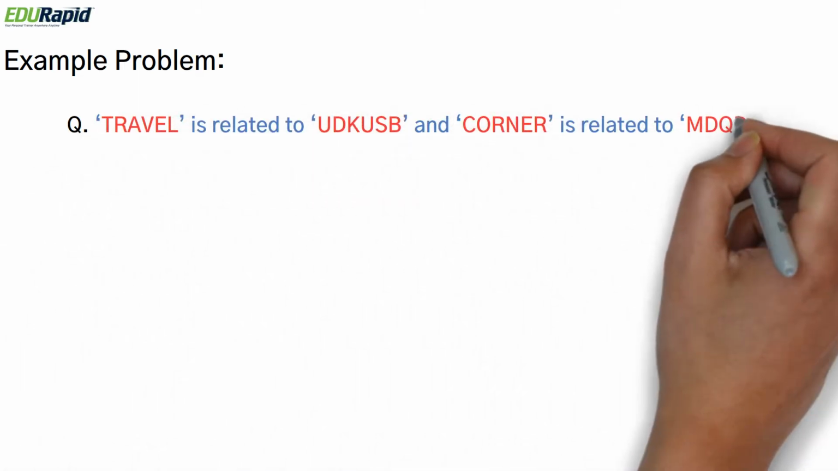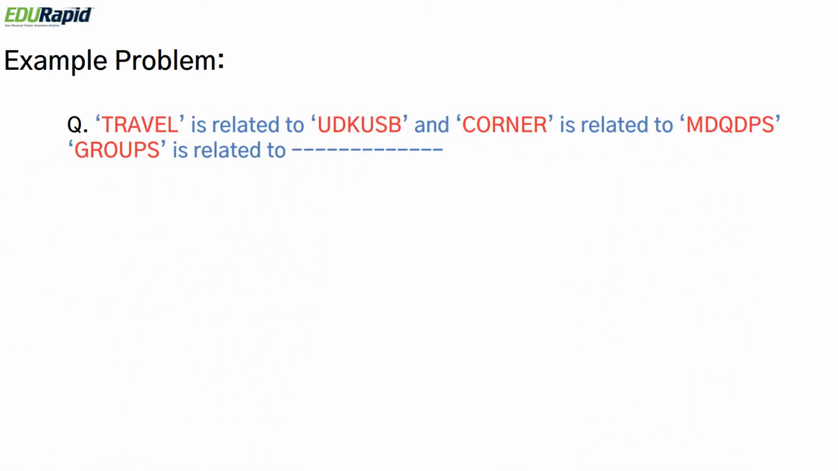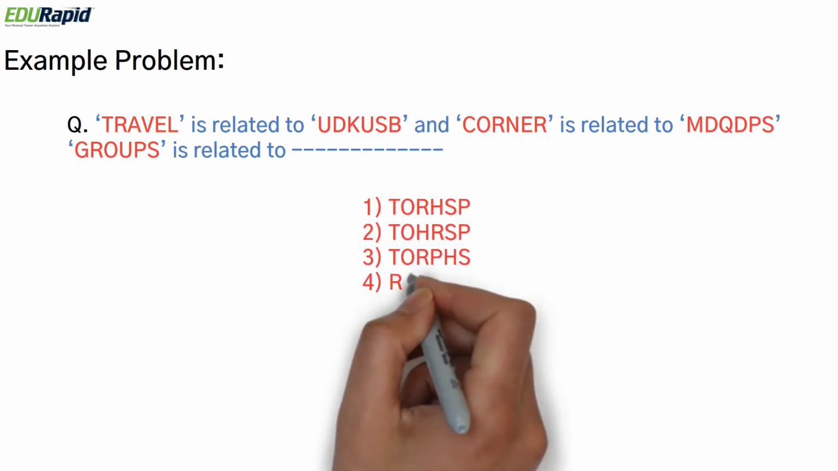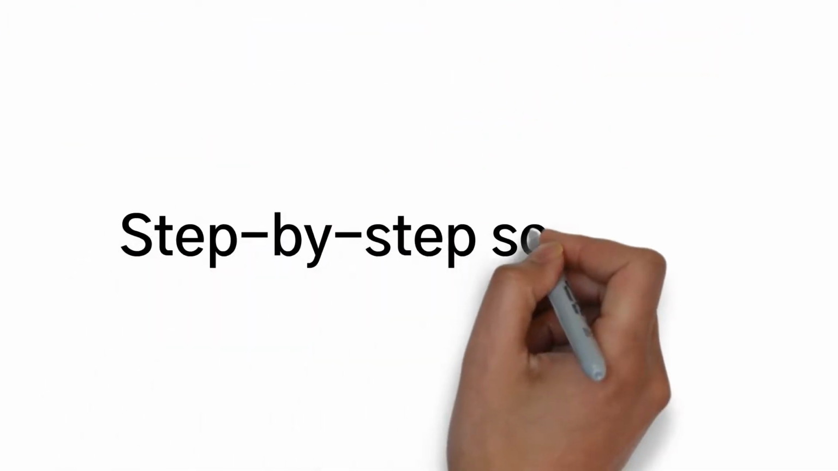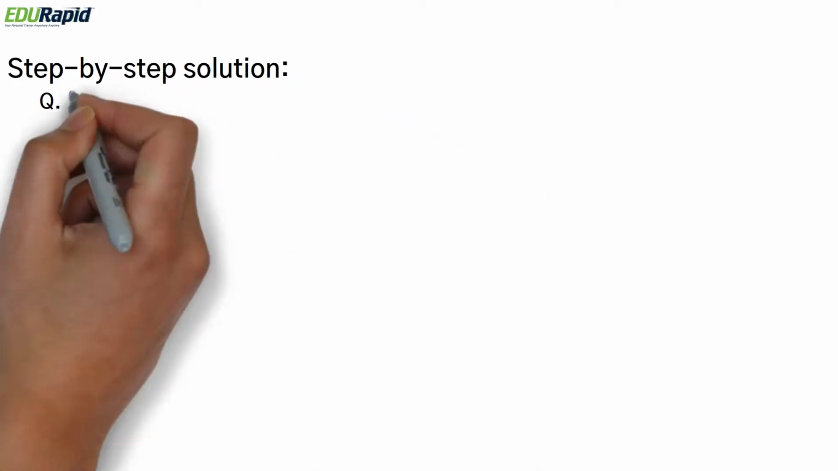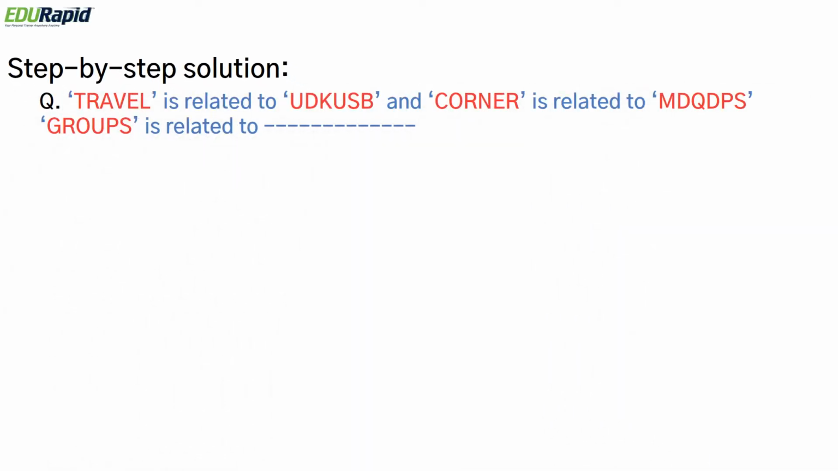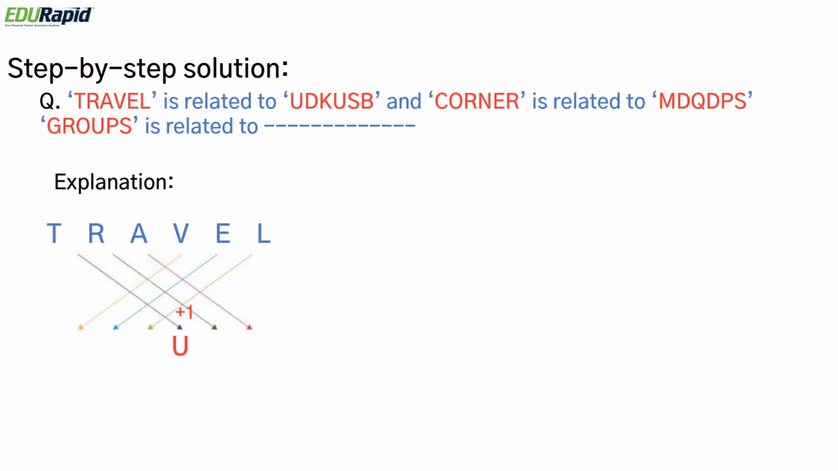Now let's look at a similar problem. Travel is related to UDKUSB, corner is related to MDQDPS, and groups is related to what? There are 5 options. Let's tackle this problem similarly to how we did the previous one. If you practice a few of these problems, in the exam you will be able to do it within a minute or even faster. So T is related to U by plus 1, R is related to S by plus 1, A is related to B by plus 1, V is related to U by minus 1, E is related to D by minus 1, L is related to K by minus 1.